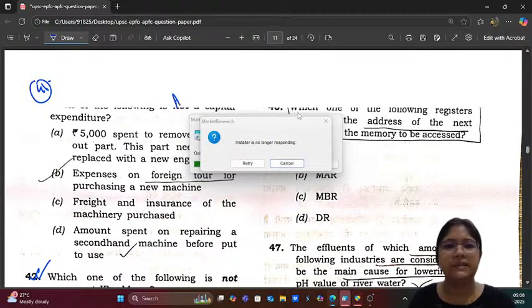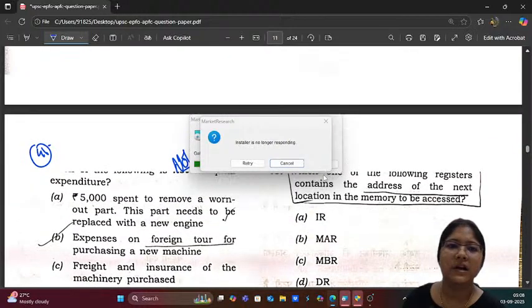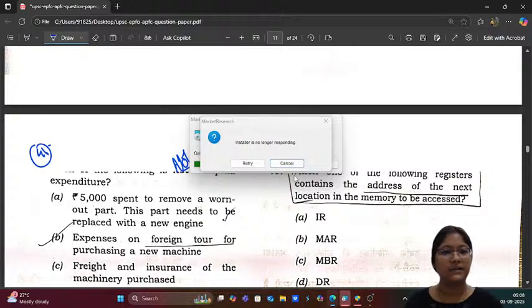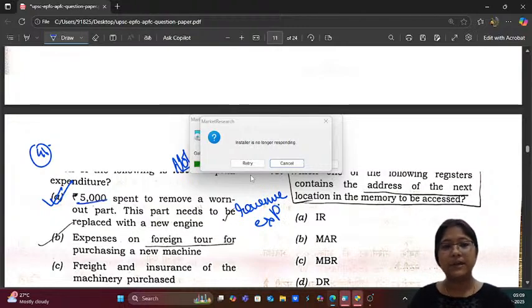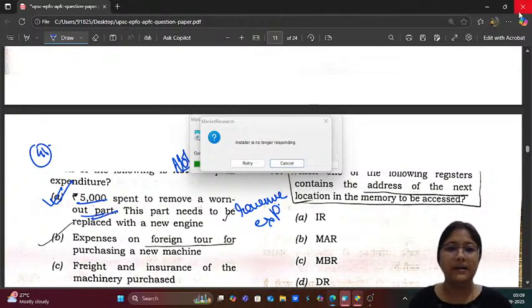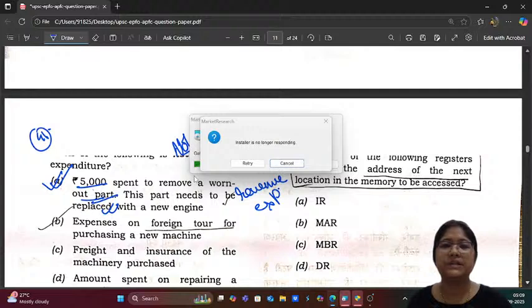Which of the following is not a capital expenditure? 50,000 spent to remove a worn out part. This part needs to be replaced with a new engine. Is it a capital expenditure? No, this is not a capital expenditure. This is known as a revenue expenditure, because 5,000 spent to remove a worn out part. The machine is already in use. The part needs to be replaced, right? So it is the replacement cost, the repair cost. So it is in revenue expenditure.